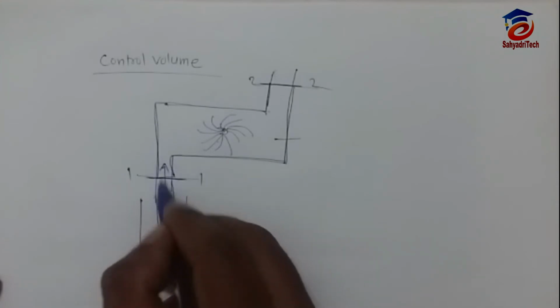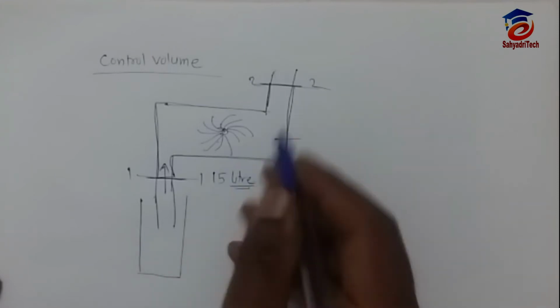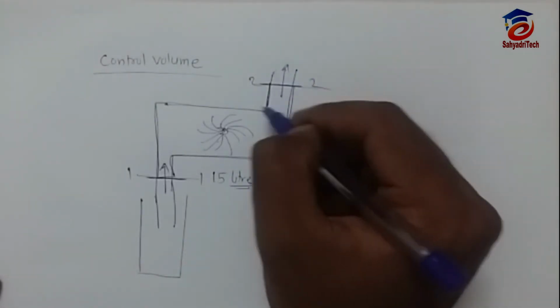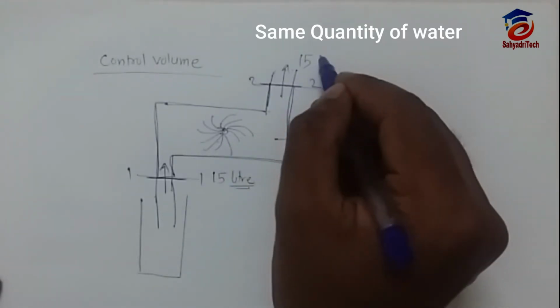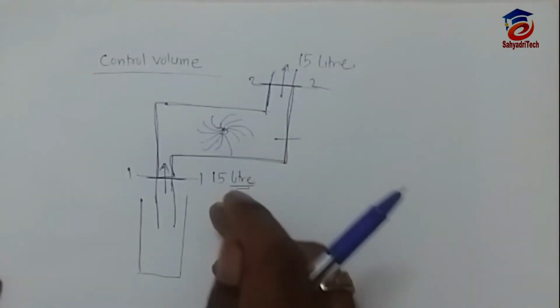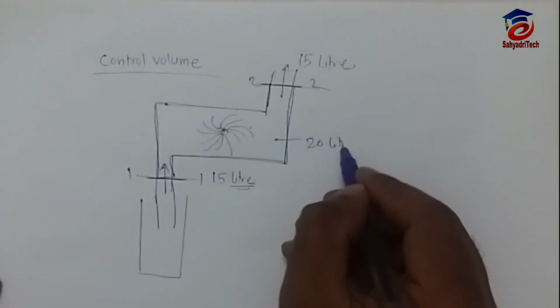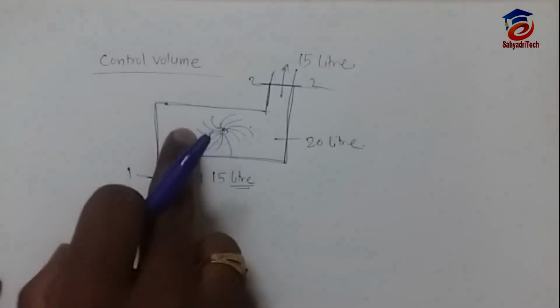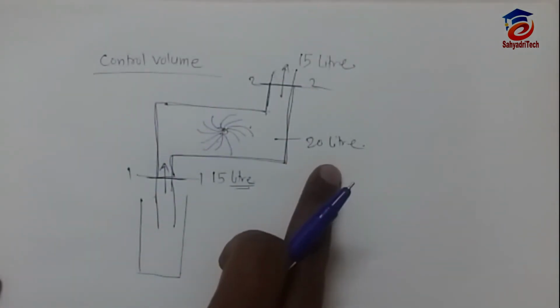Suppose the water coming inside is 15 liters, the same water will get displaced, or delivered through section 2. Here the water inside is 20 liters. 15 liters is added, 15 liters is leaving, so the volume inside is always 20 liters.